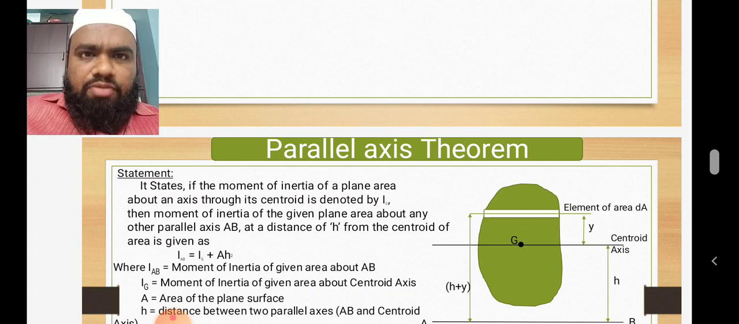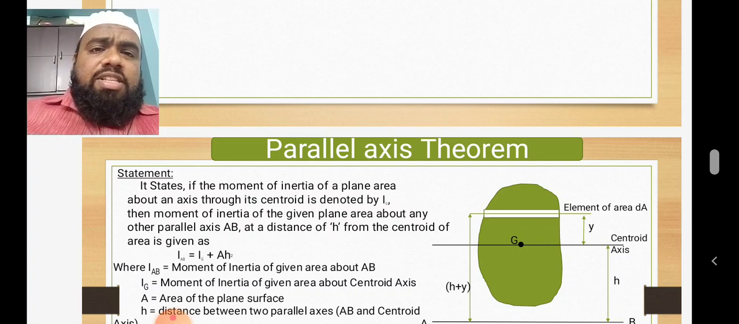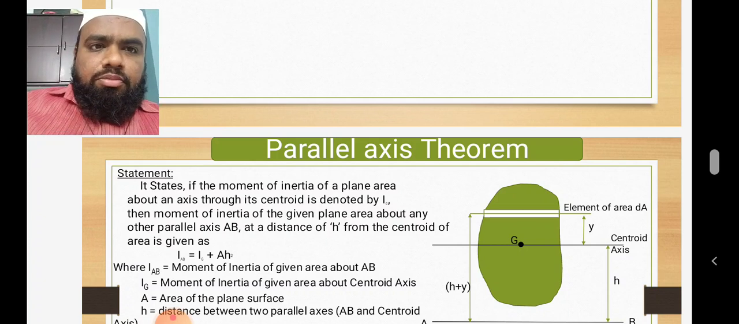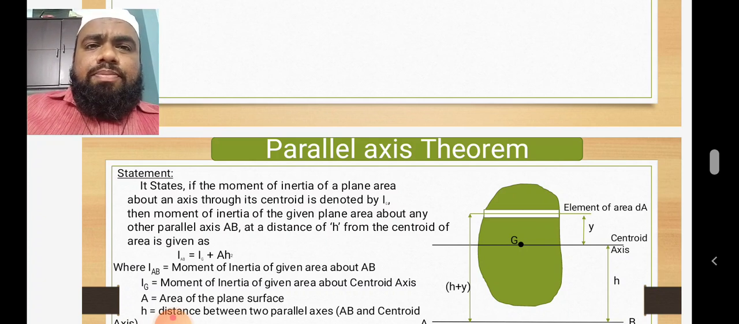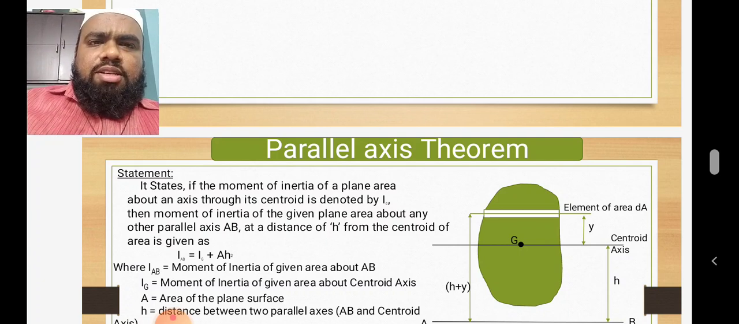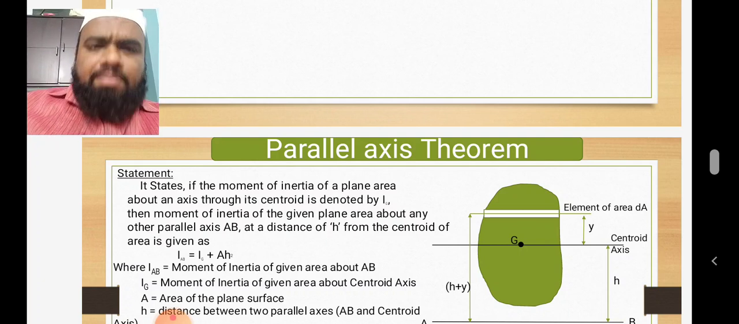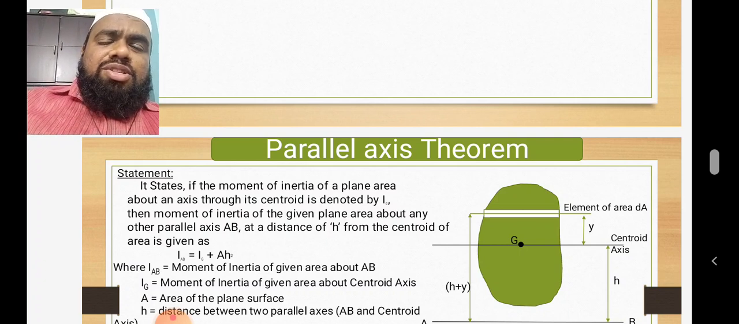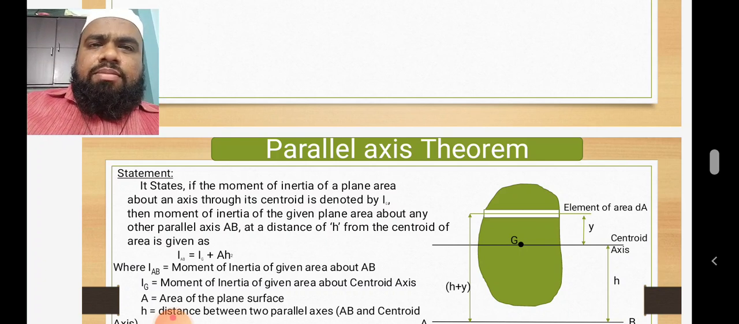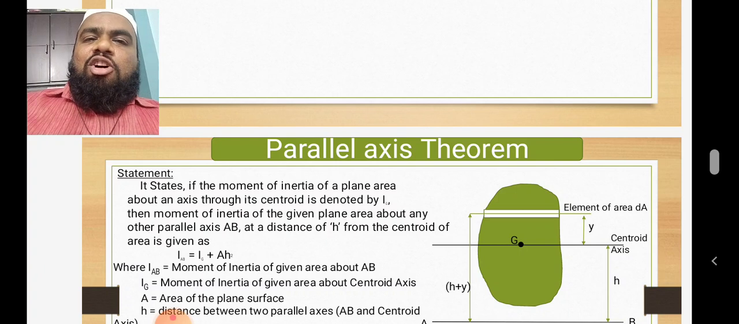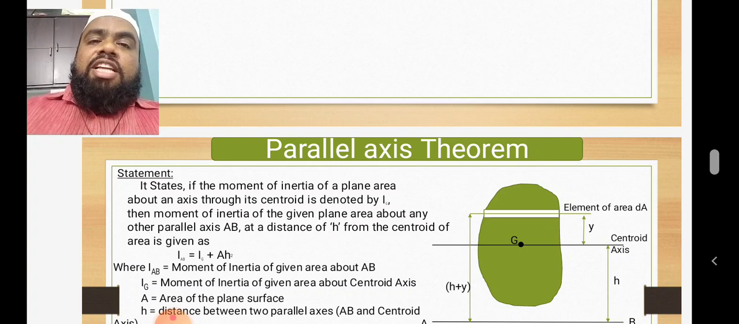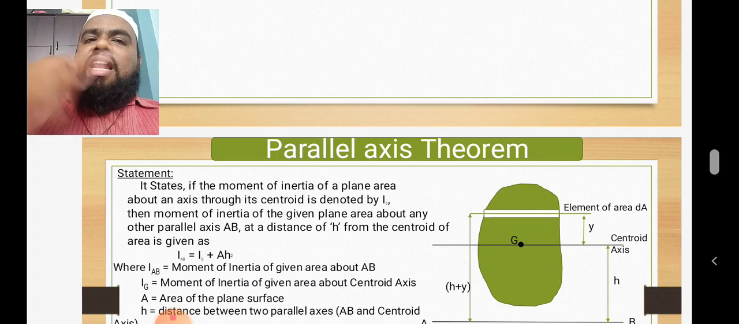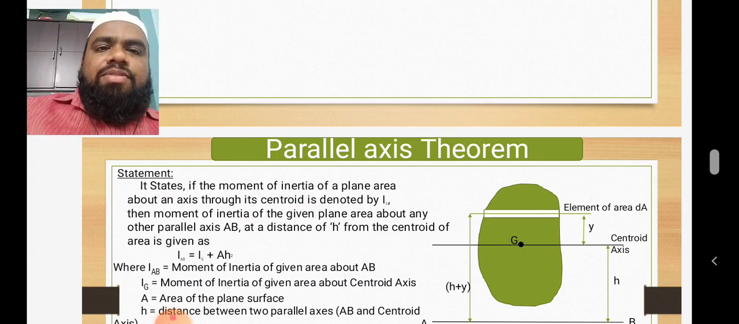So we'll continue the topic. In the previous class we concluded the perpendicular axis theorem. As I told you, two theorems are very important for this unit: the parallel axis theorem and the perpendicular axis theorem. The parallel axis theorem is the very important one. If you understand the parallel axis theorem, then you can solve the problems easily, because all the problems of finding the moment of inertia depend on this parallel axis theorem only. So understand the parallel axis theorem.